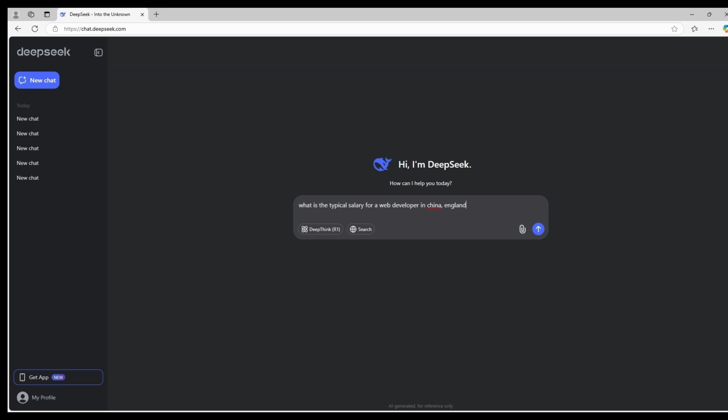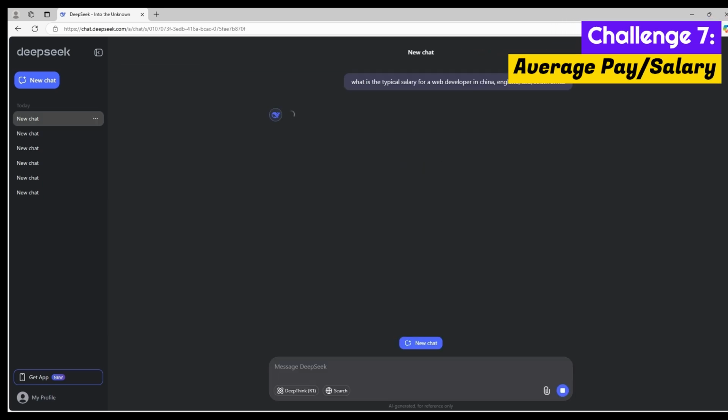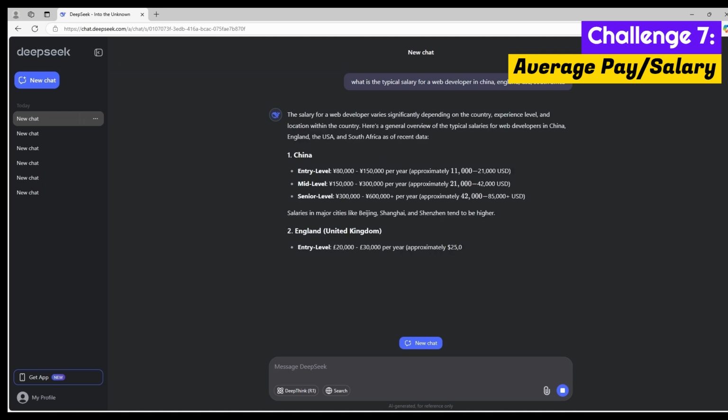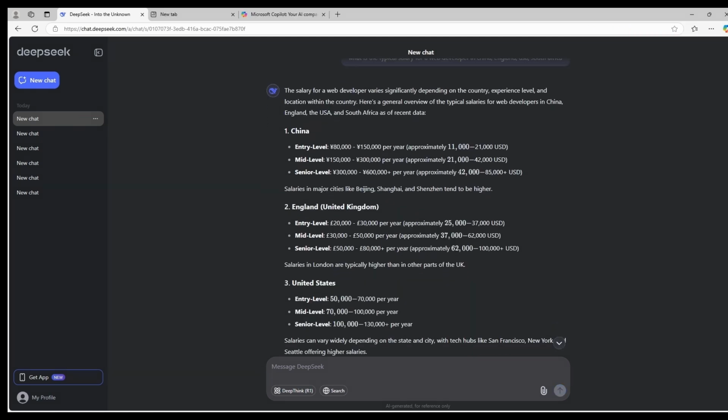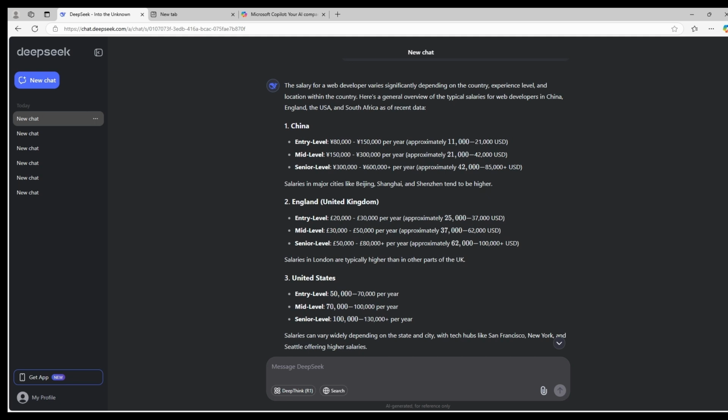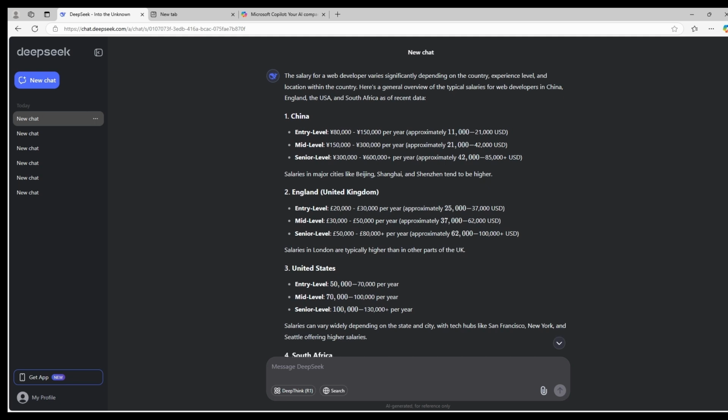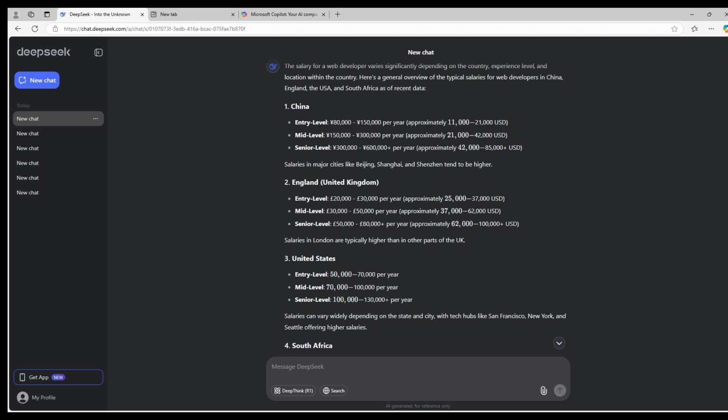Okay, now this should be yet another much simpler question because all that DeepSeek needs to do is just crawl the web and then extract some information. What is the typical salary for a web developer in China, England, USA, then South Africa? And here's the information here.